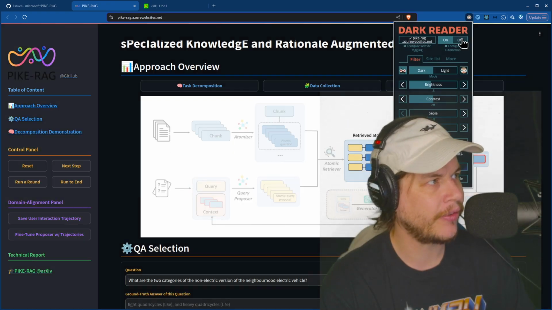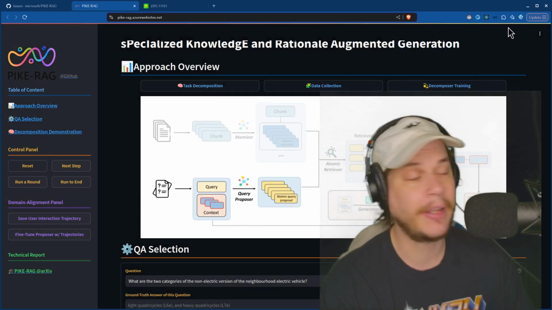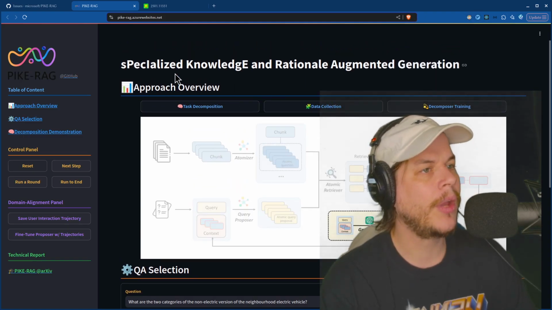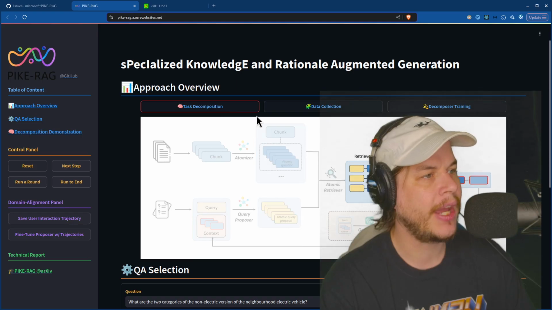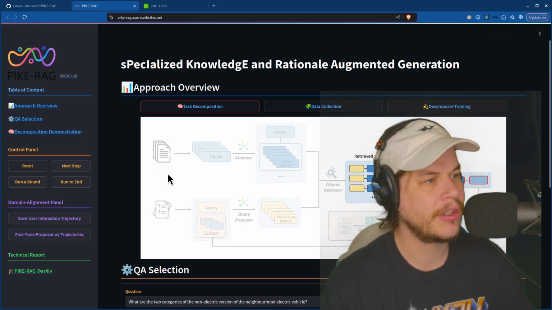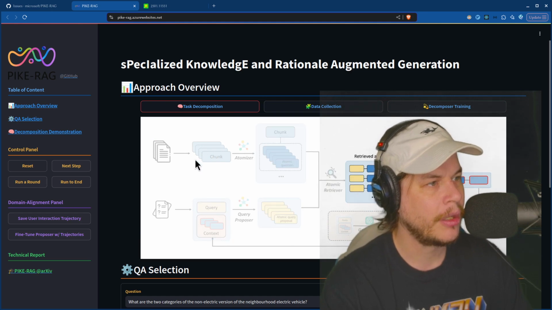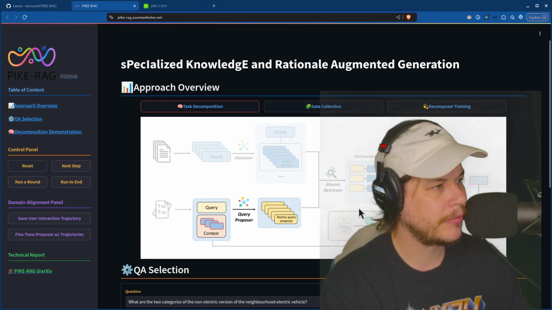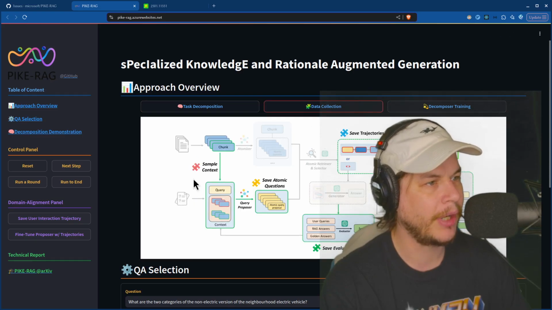I also got to turn this off so I can see what it's supposed to look like. That did not help. Did it? Actually, it kind of did a little bit. Okay, so specialized knowledge graph. We see this here. So task decomposition. I don't know what clicking it does. Okay, so if I click task decomposition, we see this here. This is the task decomposition. Chunk atomizer, chunks, data, query, context, atomic selector, context, generator. Okay, that barely helped me.